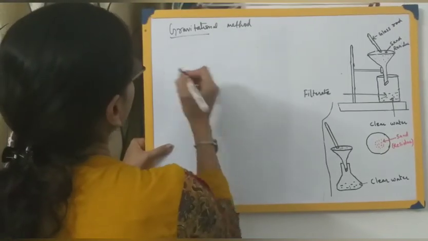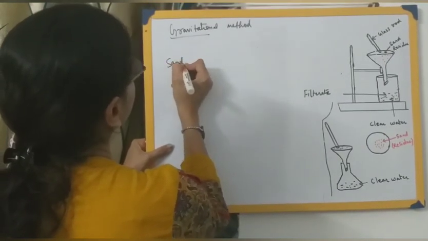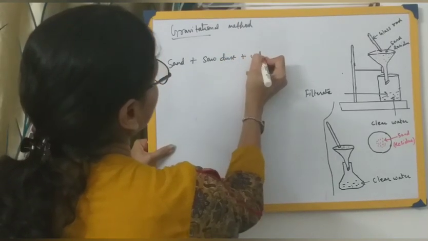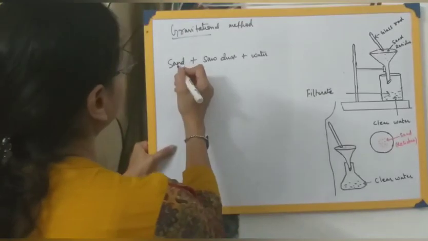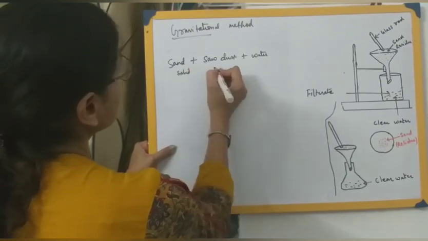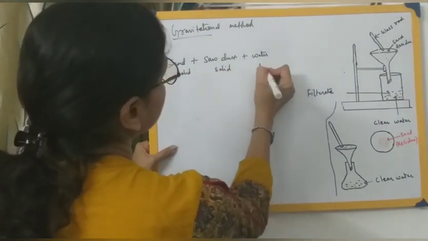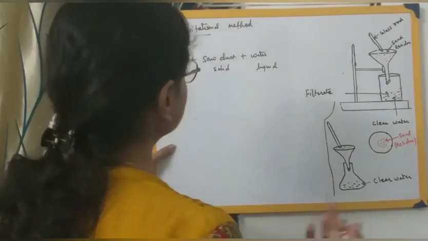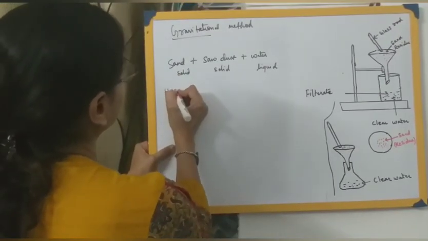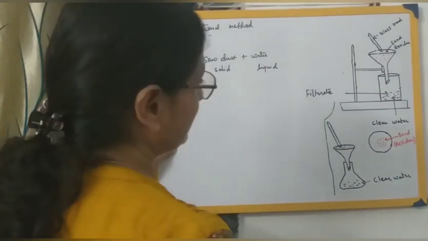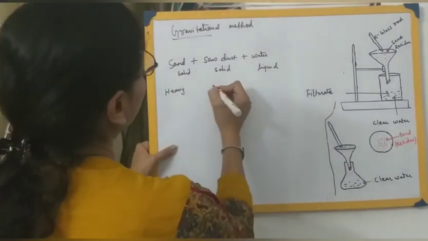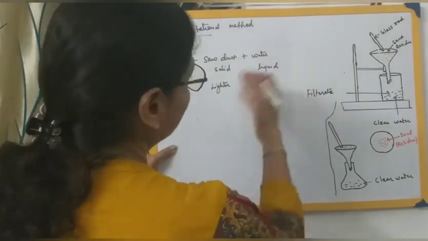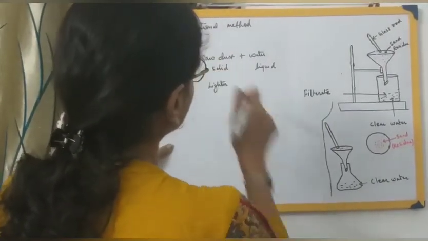Suppose you have a mixture of sand plus sawdust plus water. You have three components. This is solid, this is also solid, and this is liquid. Now look over here, sand particles are bigger in size, they are heavy. Sawdust particles are light in weight. And water obviously is a medium for both these components.